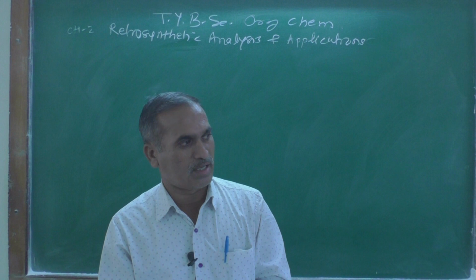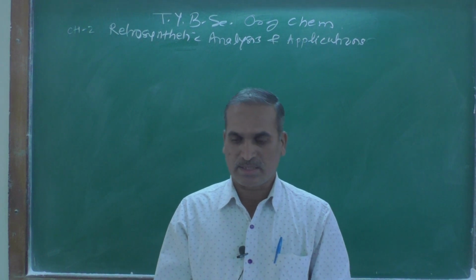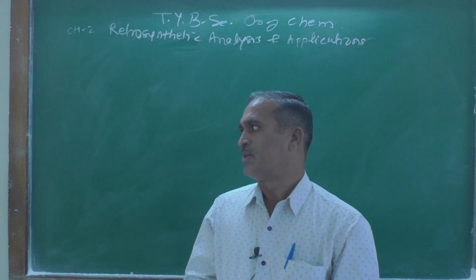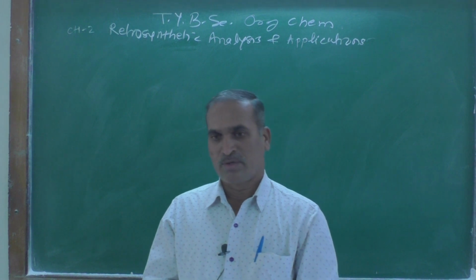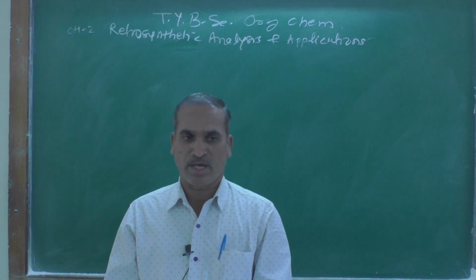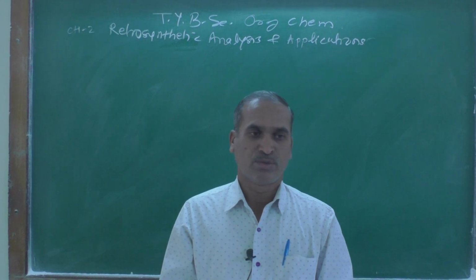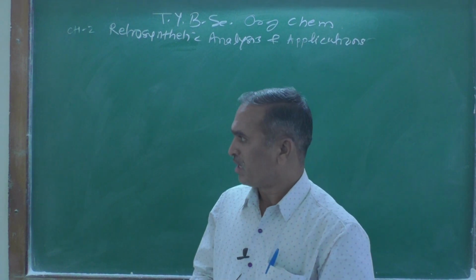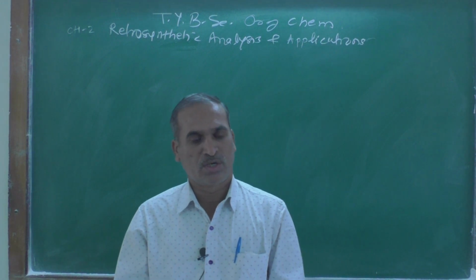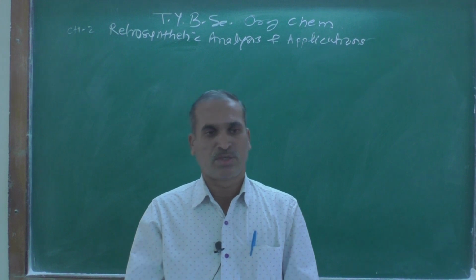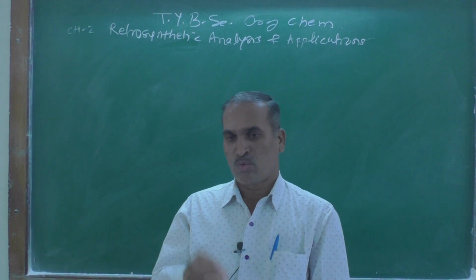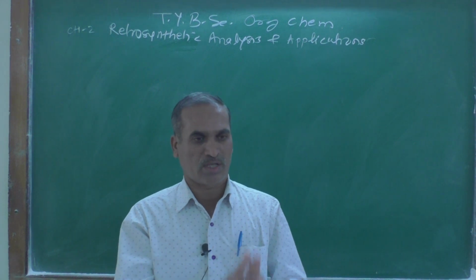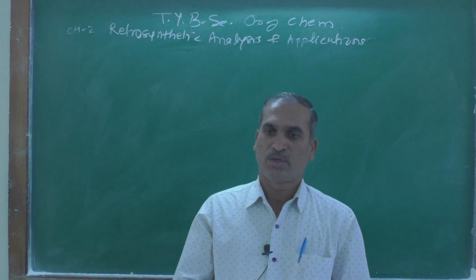I think yesterday we were discussing chapter number 4. In that, the last point we discussed was the Wittig reaction. What is the Wittig reaction? What is betaine? What is ylide? What are the starting materials used?